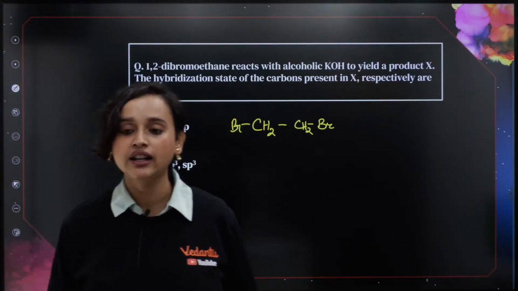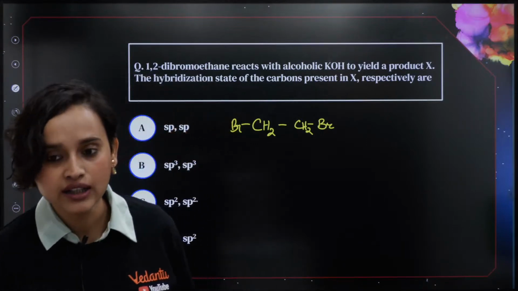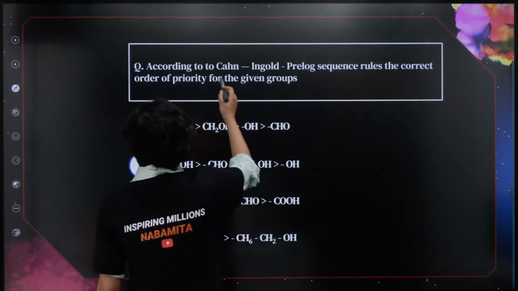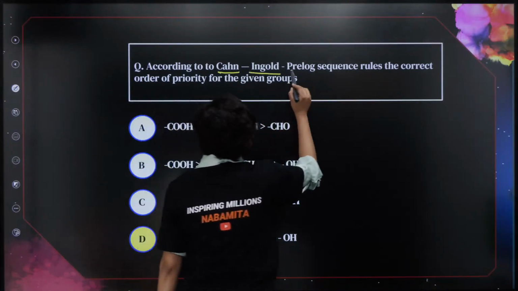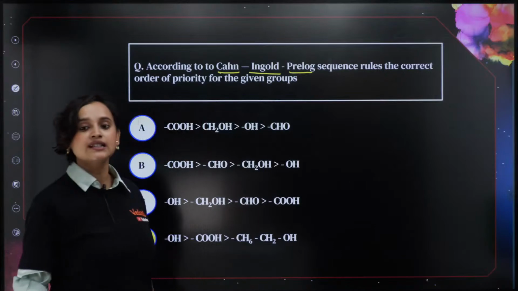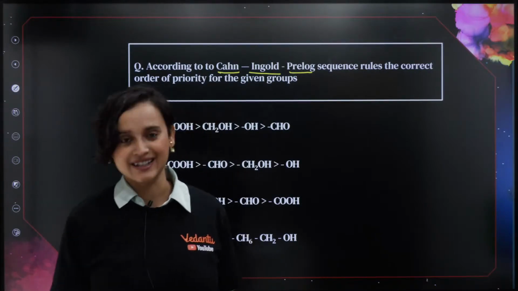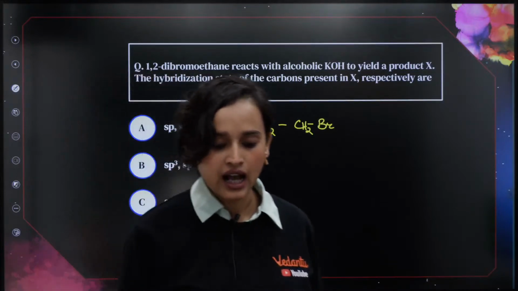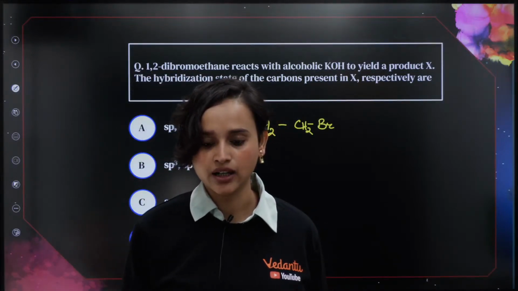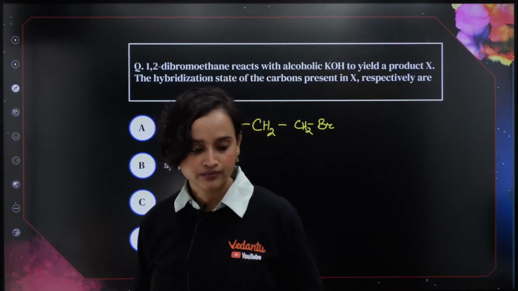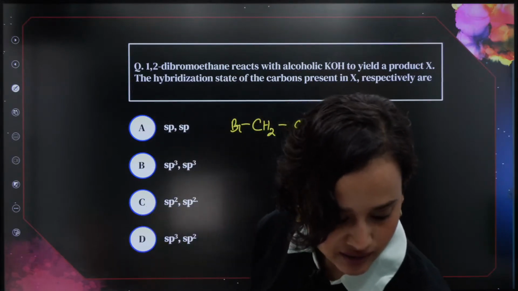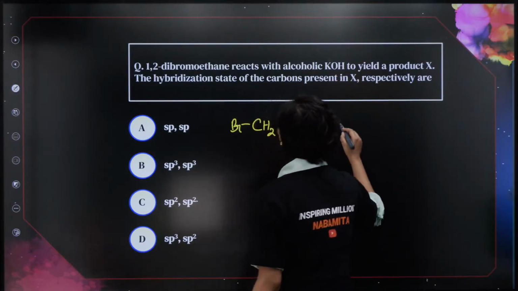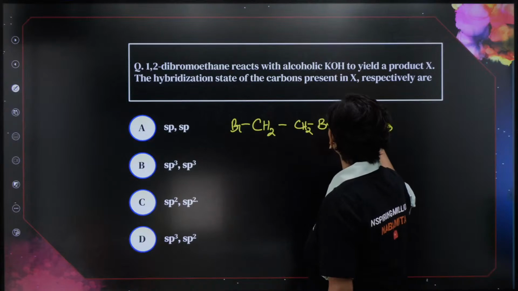CIP full form is Cahn-Ingold-Prelog series. Okay? Vishwanath, in the last question, see, this is the CIP, Cahn-Ingold-Prelog. It was discussed by 3 scientists, 3 chemists, their names are there. Okay, everybody come back. What are we doing? We are reacting it with alcoholic KOH.